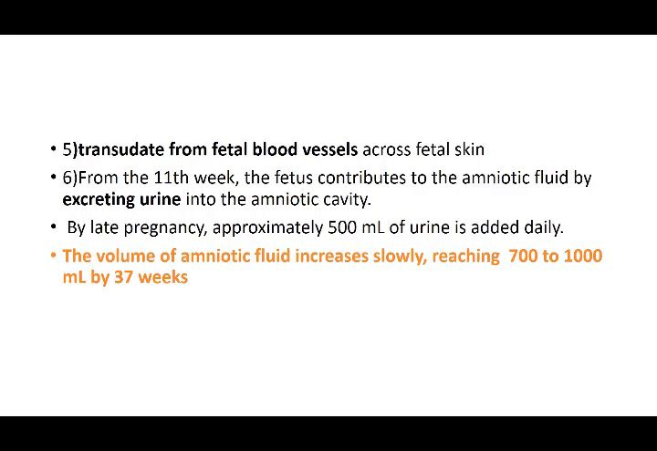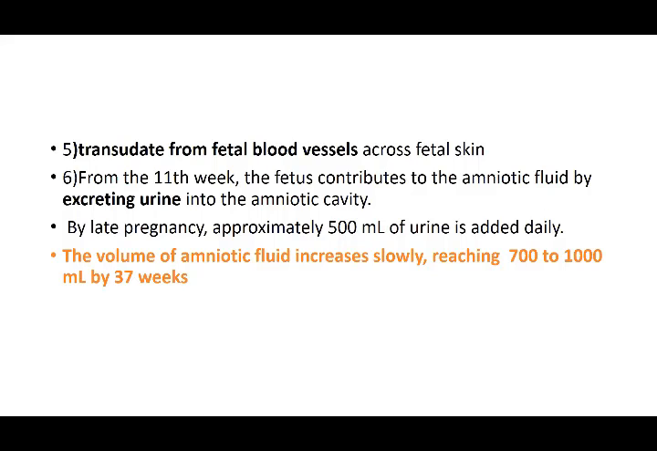It was formerly thought that the major component of the amniotic cavity is contributed by the urine of the baby, but then all these small contributions have also come to be known. From the 11th week onwards, the fetus contributes urine from the kidneys into the amniotic fluid. By late pregnancy, approximately 500 ml of urine is added daily. The volume of amniotic fluid increases slowly, reaching 700 to 1000 ml, or about 1 liter, by the 37th week.